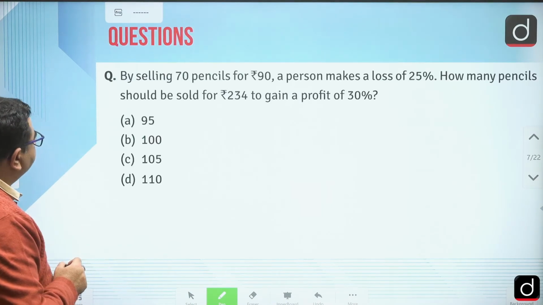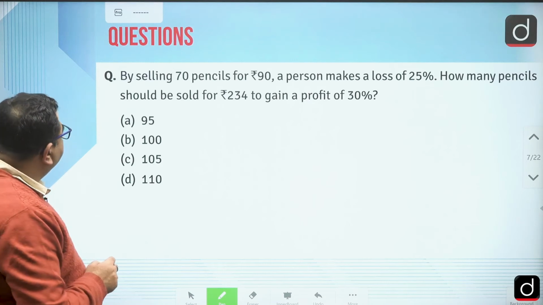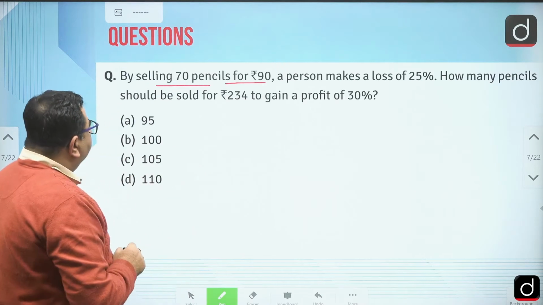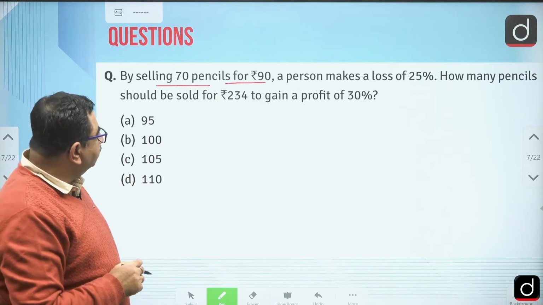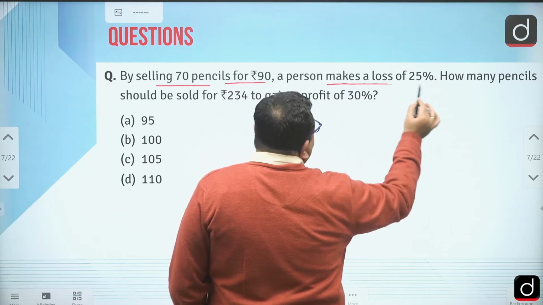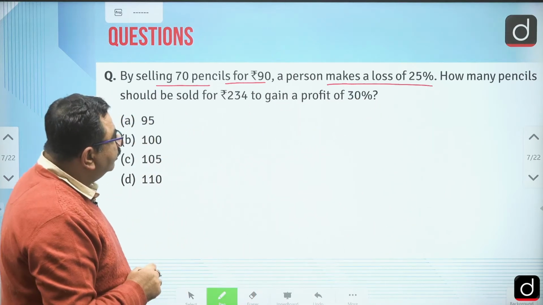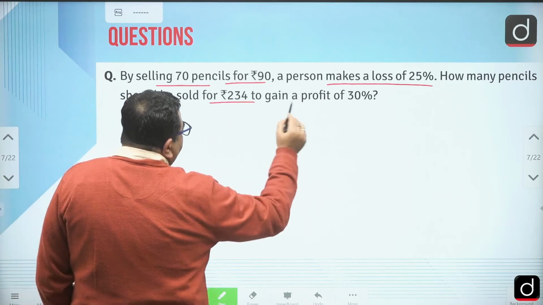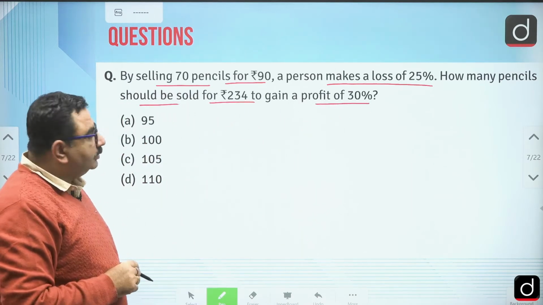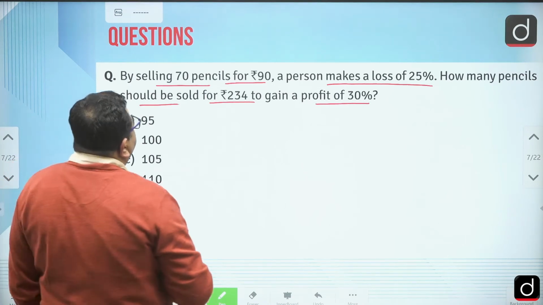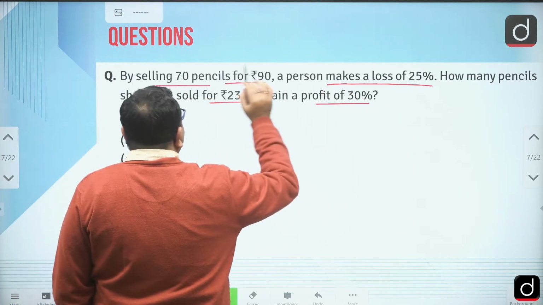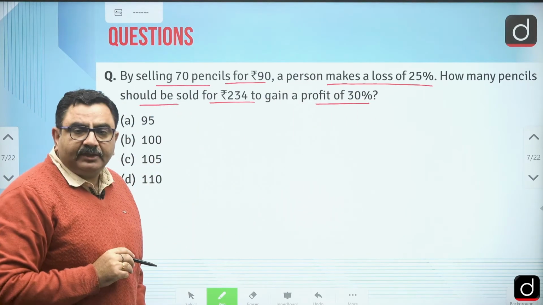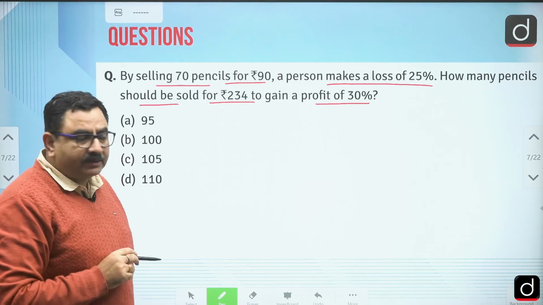Now let's see some more questions. Now in this, he says by selling 70 pencils for rupees 90. So this is what selling price of 70 pencils is 90. A person makes a loss of 25%. Then how many pencils should be sold for rupees 234 to gain a profit of 30%, right? So can I say 70 pencil means on every pencil he is suffering a loss of 25%. So first of all, can I find the cost price of all the 70 pencils, right?